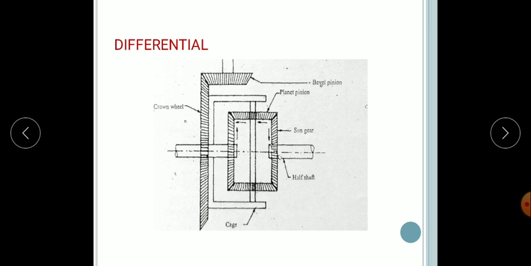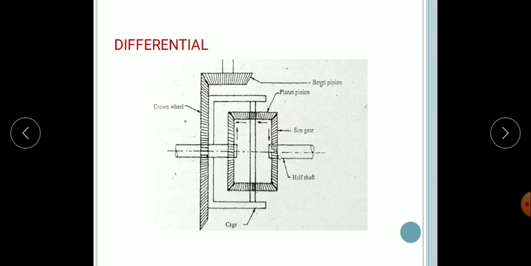So let's just see the working. In this figure, it consists of the bevel pinion, which is fixed to the propeller shaft. Then the pinion rotates the crown wheel. So this is the crown wheel. The crown gear is attached to the cage, so that the cage rotates with the crown gear. So this is the cage. The cage supports the two planet pinions, which are meshed with the two sun gears. So these are the sun gears.